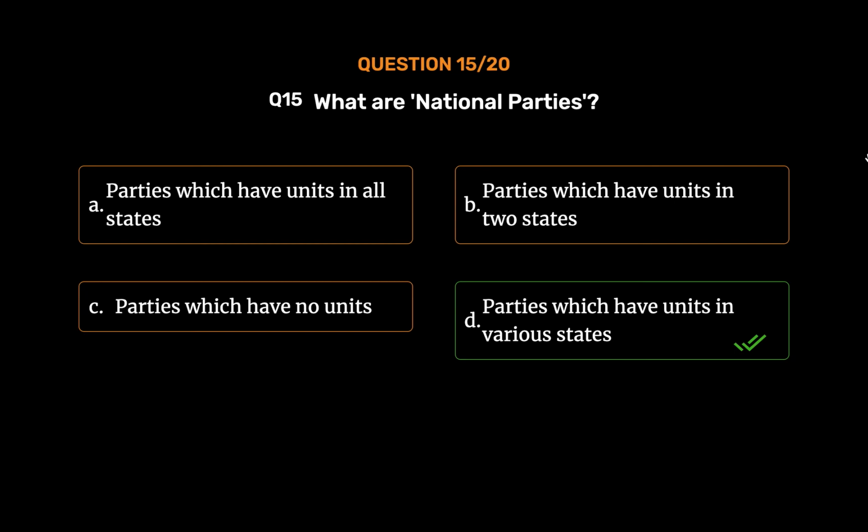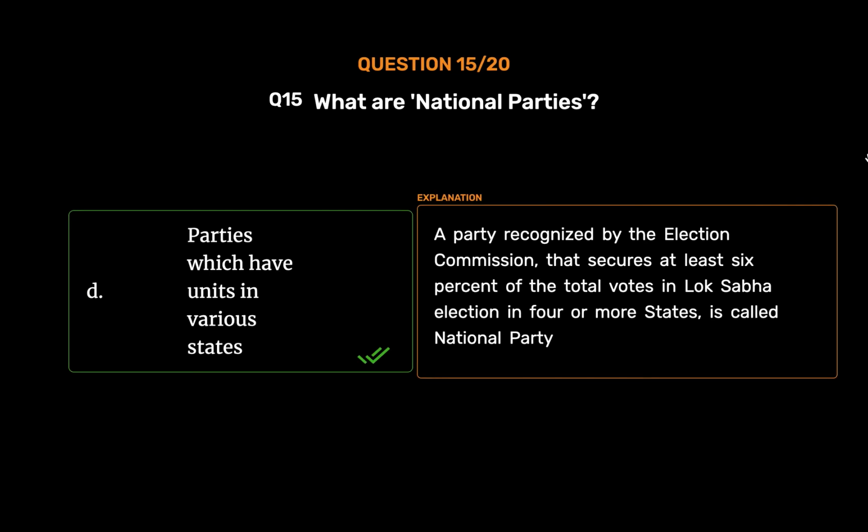Parties which have units in various states. A party recognized by the Election Commission that secures at least 6% of the total votes in Lok Sabha election in 4 or more states is called National Party.